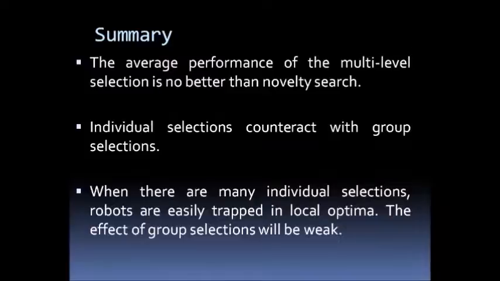From this experiment, the average performance of the multi-level selection is no better than novelty search. Individual selections counteract the group selection. When there are many individual-level selections, robots are easily trapped in local optima. The effect of group-level selection will be weak, because the best diversity group may also be trapped in local optima.